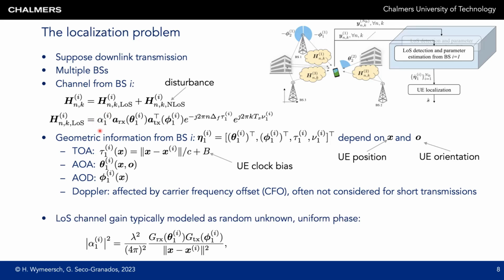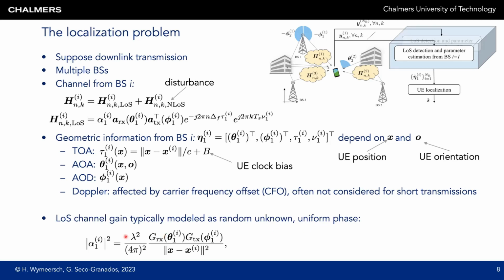Finally, there's the channel gain. If we look at the power of the channel gain, it is given by this expression. This is pure free space path loss, which depends on the wavelength lambda, the gain at the receiver, the gain at the transmitter, depending on the angle of arrival and angle of departure, and the distance squared. The phase of the complex channel gain is typically modeled as a random, unknown, and uniform phase.